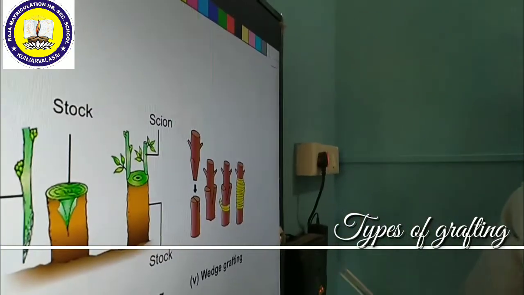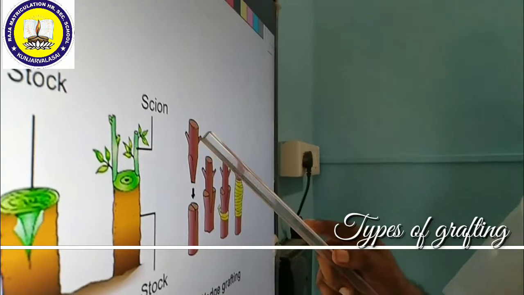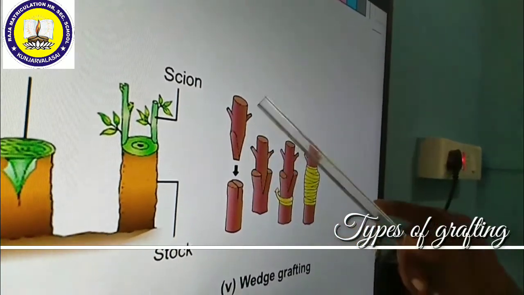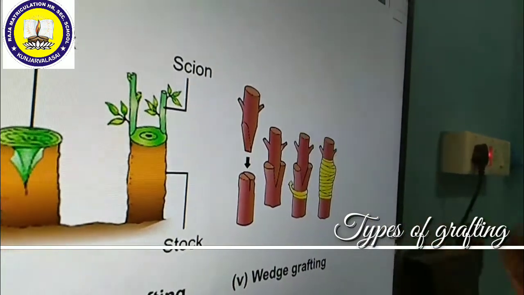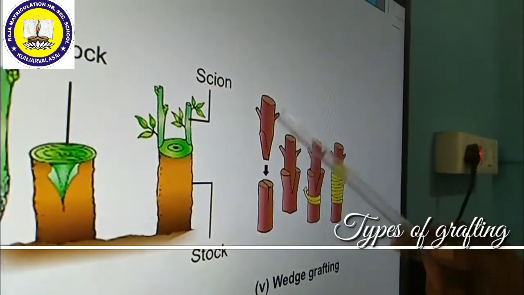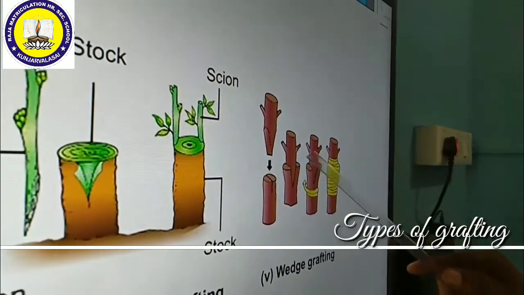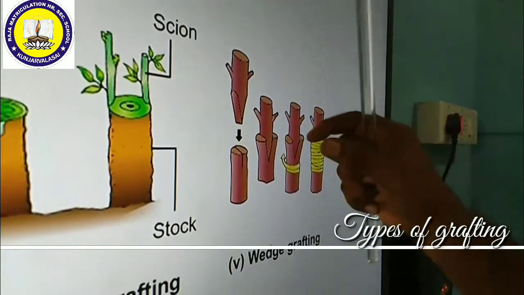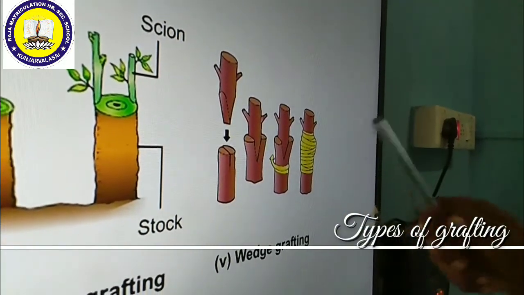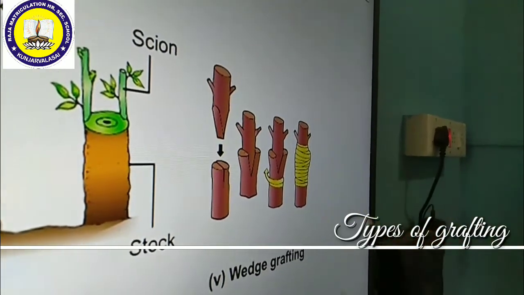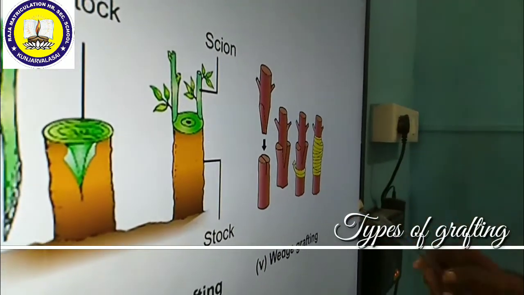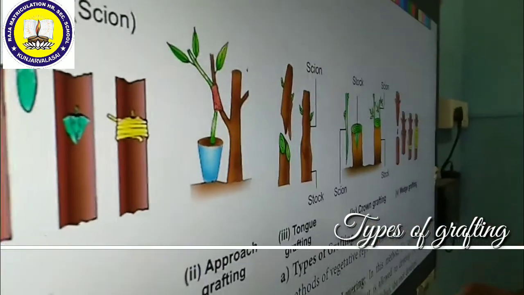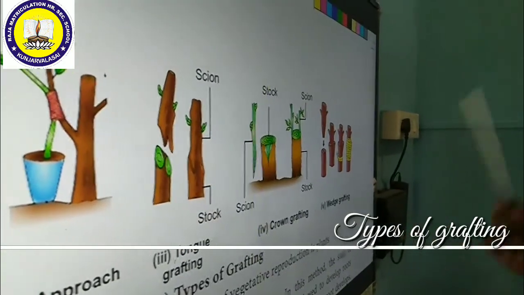Next one is called wedge grafting. This is the shape of a wedge. A wedge is a device which is used by the carpenter, which is similar to this wedge-shaped structure. That is why it is called wedge grafting. Here a wedge-shaped scion is made. Similarly, a V-shaped stalk also has to be made. Then both are inserted together. After inserting the scion into the stalk, we have to tie it with the help of rope. Then these are joined together. This type of grafting is called wedge grafting. So these are 4-5 different kinds of grafting: bud grafting, approach grafting, tongue grafting, ground grafting, and wedge grafting.